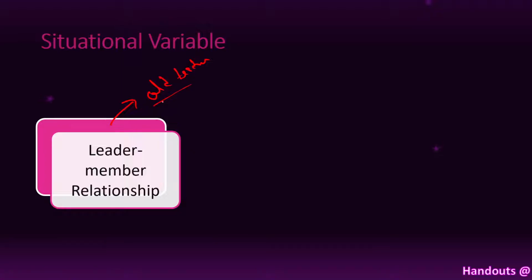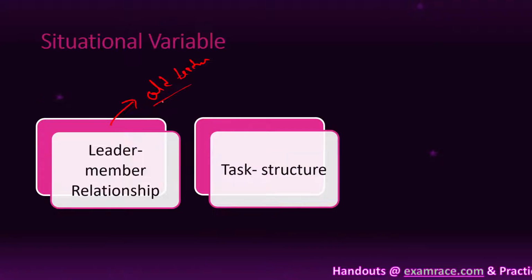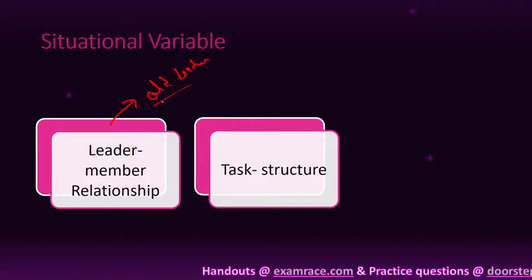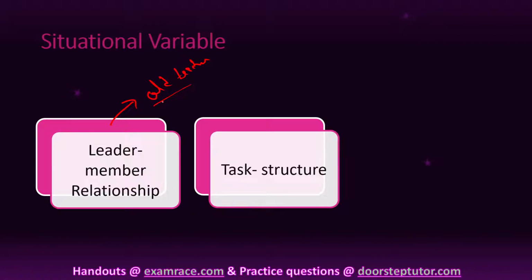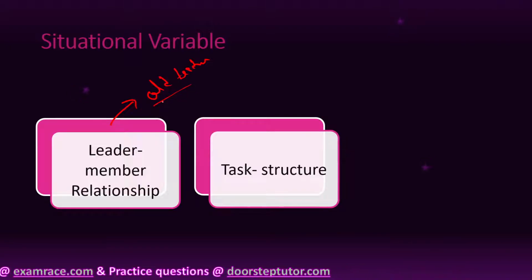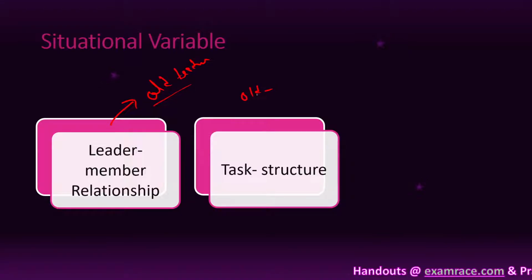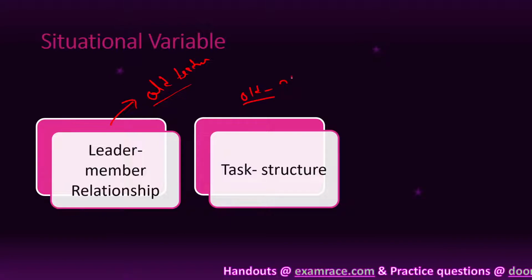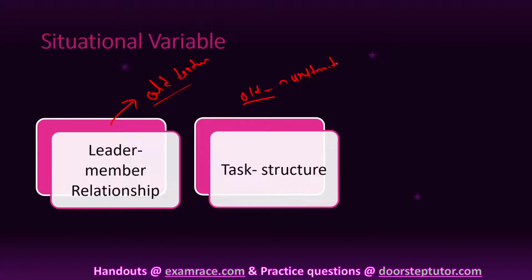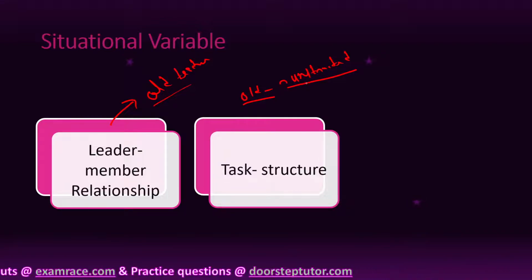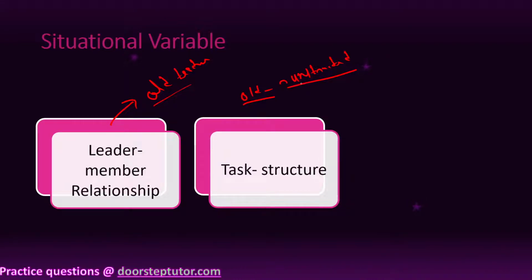Now see the next thing, task structure. What does task structure mean? Task structure means how the task was. Like we take the example of the old teacher and new teacher. The old teacher's task was in an unstructured manner because he extended his date. So the old teacher's task is unstructured. If the task is unstructured, then the situation is unfavorable. If the task is structured, then the situation is favorable.